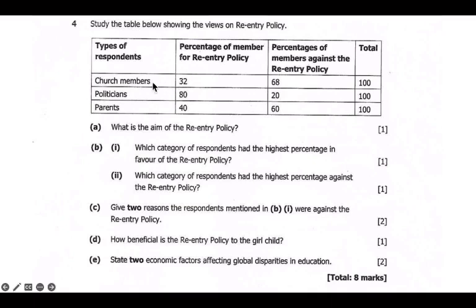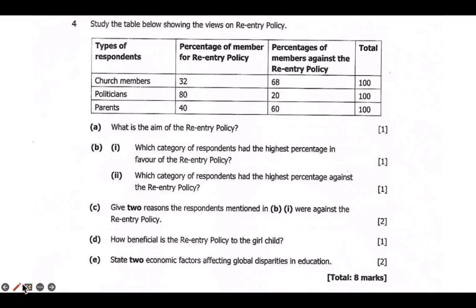So let's look at the numbers here. We have the church members, 32, and then the percentage who are against. So these were not in support. We have politicians. The percentage which was supporting was 80, and against the re-entry policy we had 20. So these were the ones in support. And then parents were 40, the ones who were against were 60, and total was 100. This one were not in support.